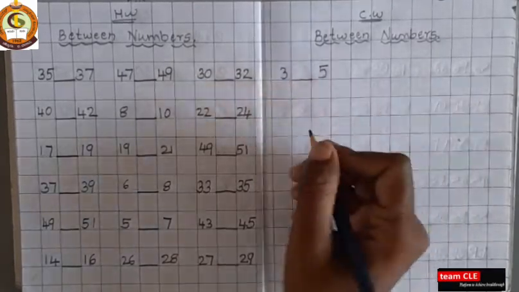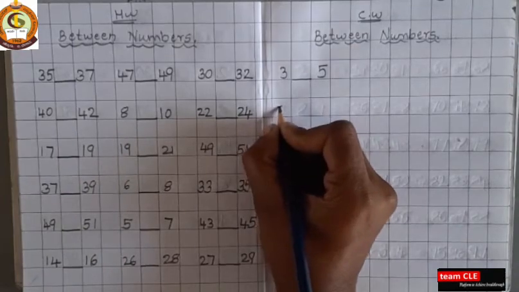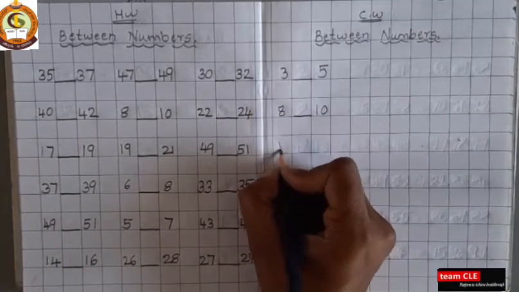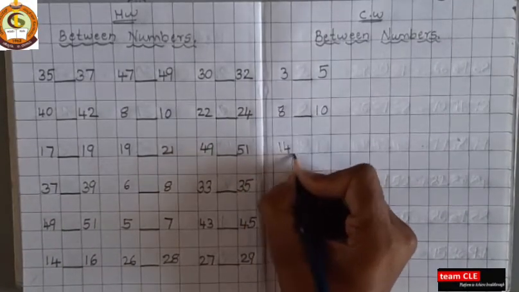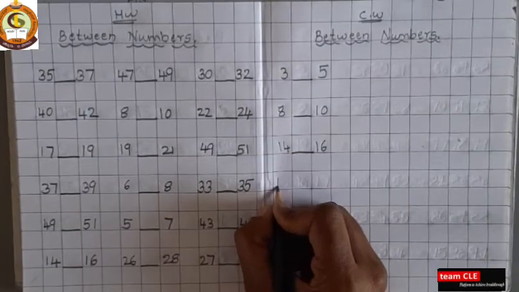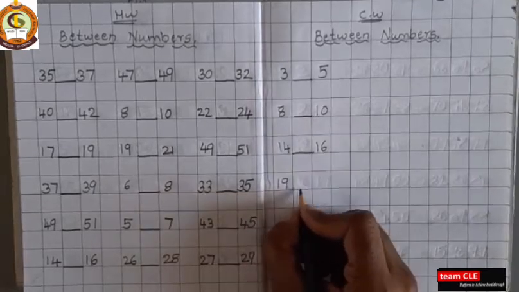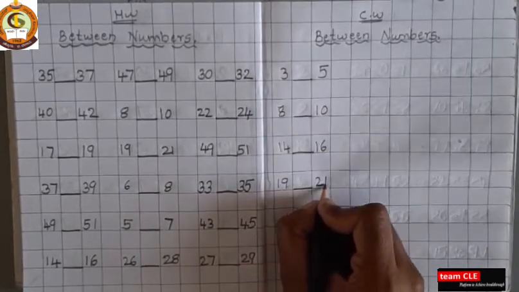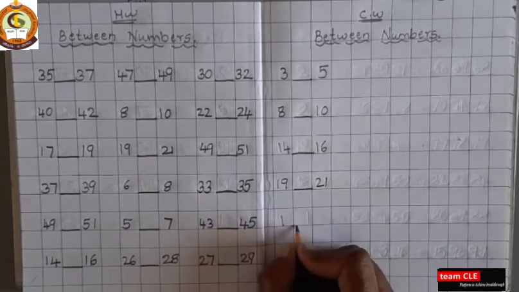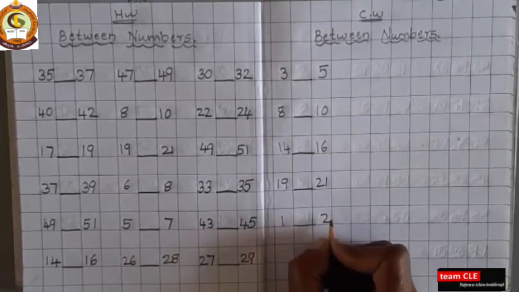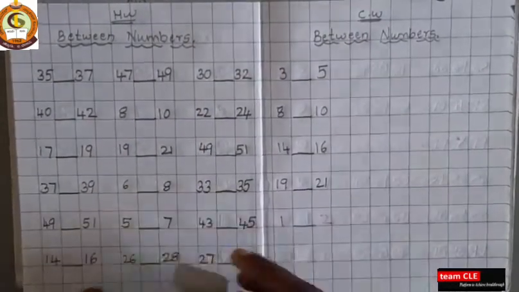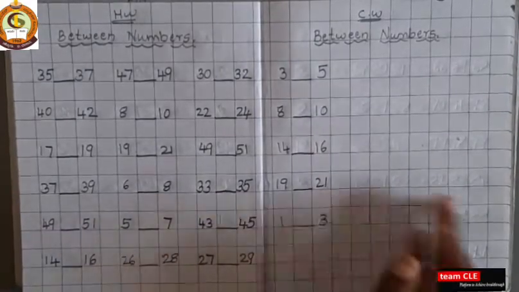3 dash 5, 8 dash 10, 14 dash 16, 19 dash 21, 1 dash 3. Next, 16 dash 18, 0 dash 2, 11 dash 13.